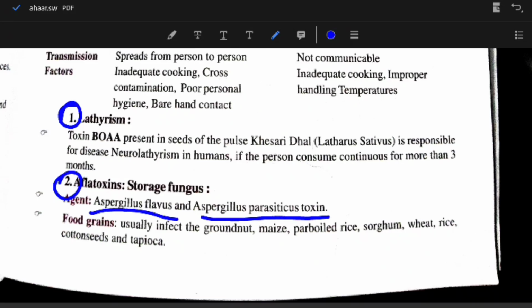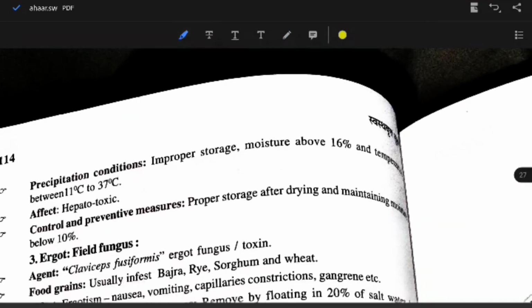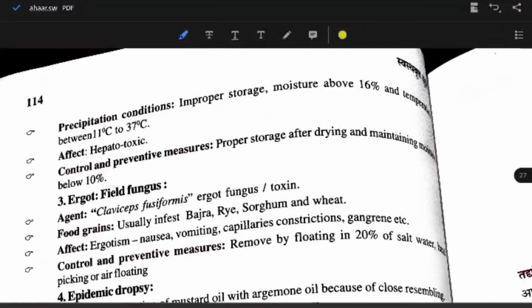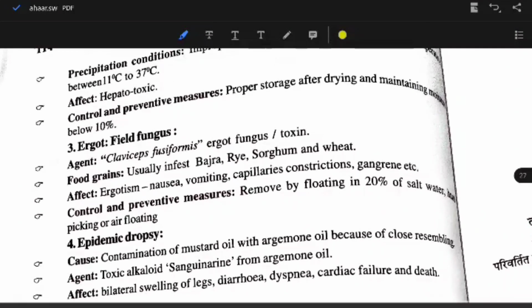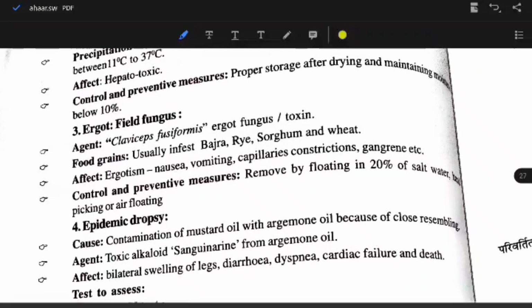Food grains usually infected: groundnut, maize, parboiled rice, sorghum, wheat, rice, cotton seeds, and tapioca. Precipitation conditions, improper storage, moisture above 16% and temperature between 11 to 37 degrees Celsius. Effect is hepatotoxic. Control and preventive measures: proper storage after drying and maintaining moisture below 10%.